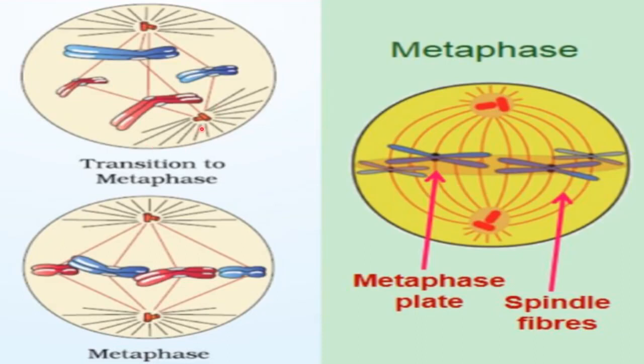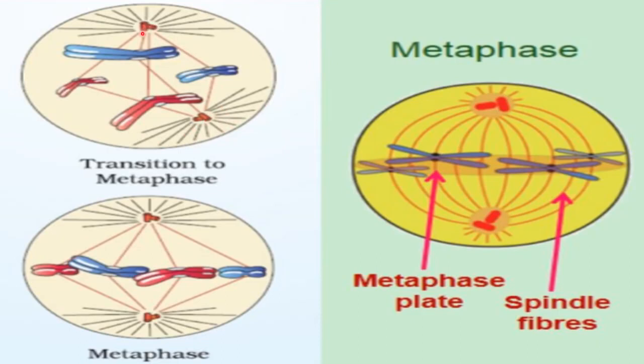You can see this structure in the centrosome: two centrioles placed at 90 degrees to each other. Here in the metaphase stage you can see these are exactly at the poles, because in metaphase they have reached the poles, while here they are still moving towards the pole. Now you can see these rays arising from the centrosome, here and here also. All these rays are called astral rays.